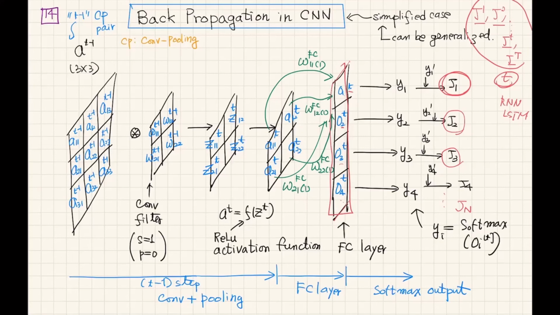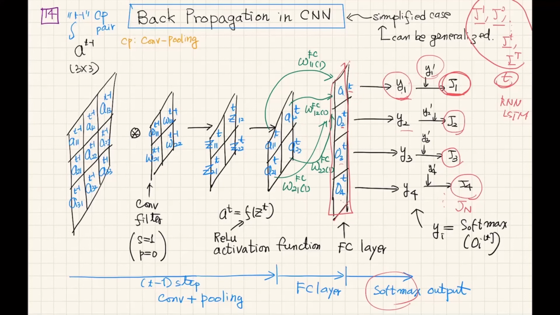This output goes through softmax, and by applying the softmax we can obtain Y1, and this Y1 dash might be the true value. Then by comparing them and applying the cross entropy function, we can calculate J1. By adding all these vector elements from 1 to 4, we can obtain the total cost function.